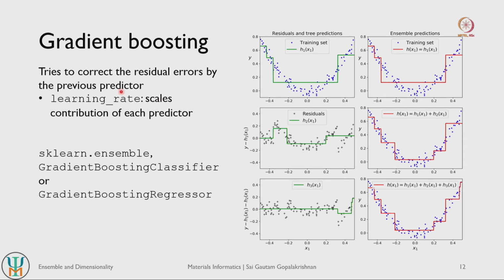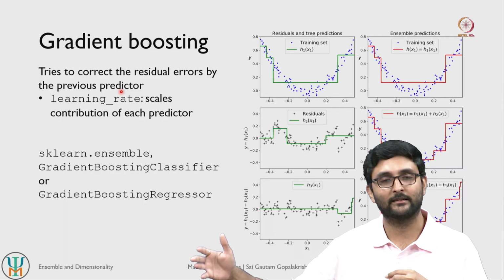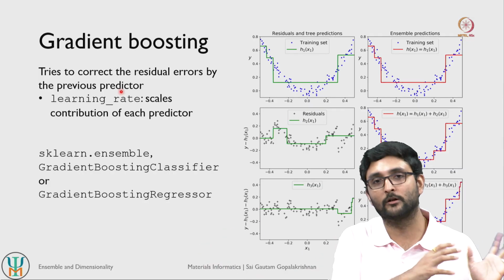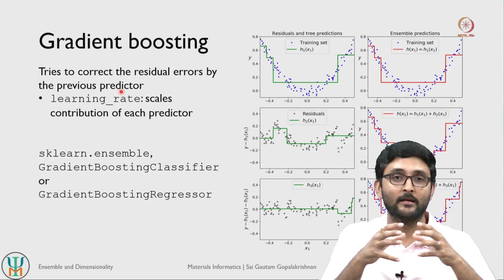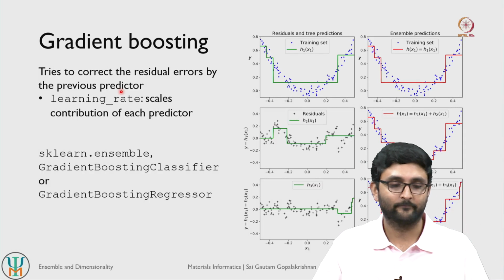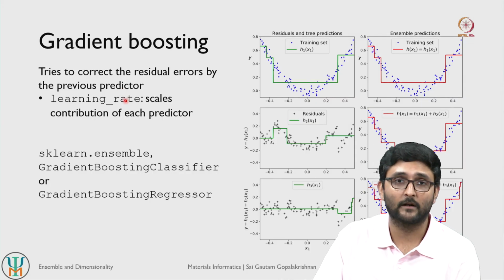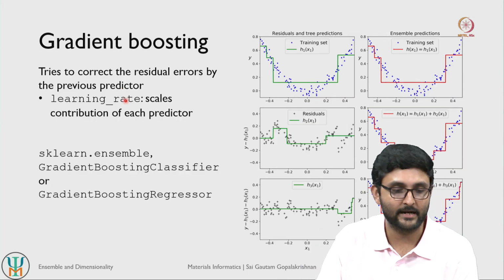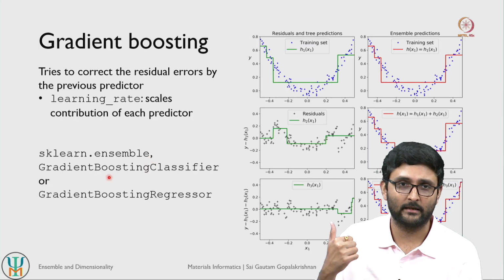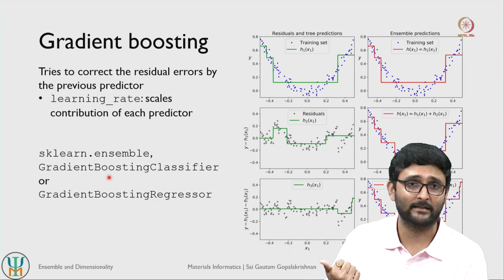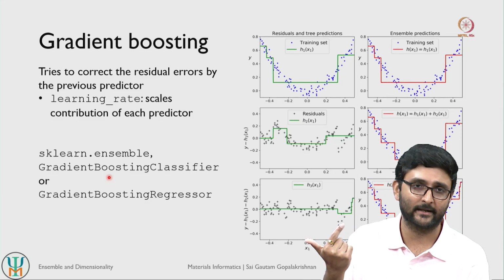So the learning rate adds in some kind of damping factor, which ensures that as we keep adding more and more models, the newer models tend to have lower weights in the aggregated prediction compared to the older models, which try to make predictions on the actual data set or the first order or second order residuals. The way to implement gradient boosting is once again using the ensemble module. You can do gradient boosting classification tasks as well as gradient boosting regression tasks.